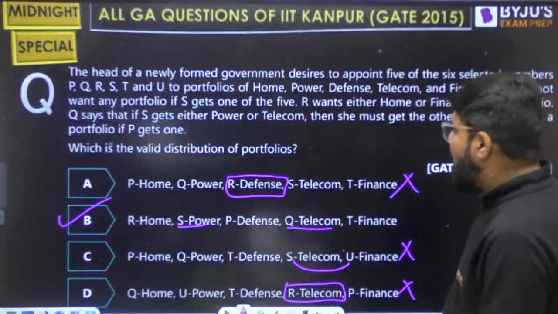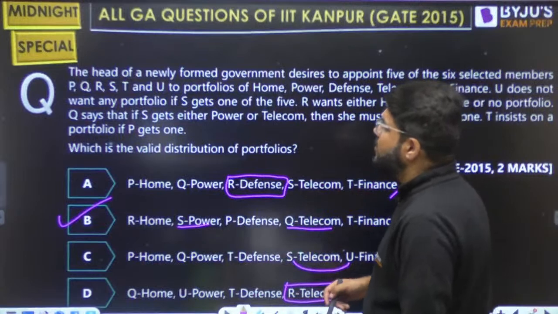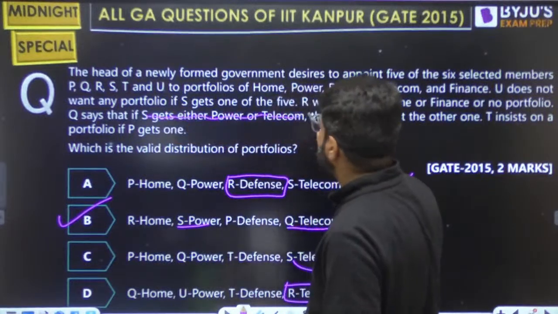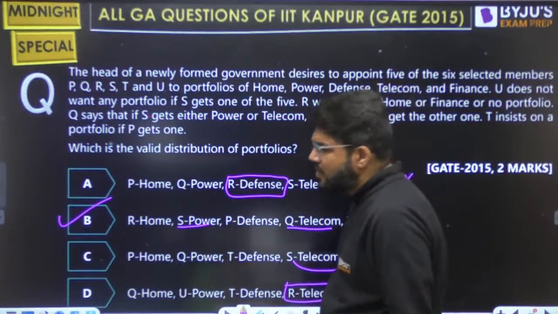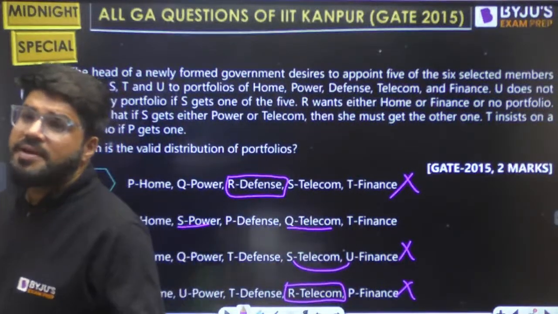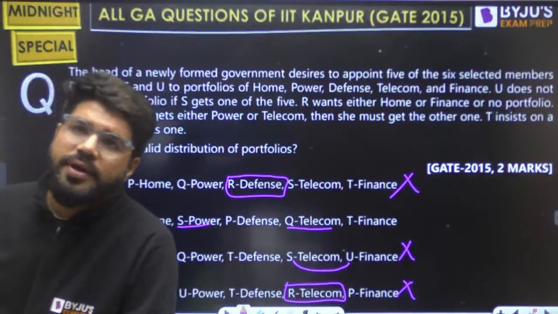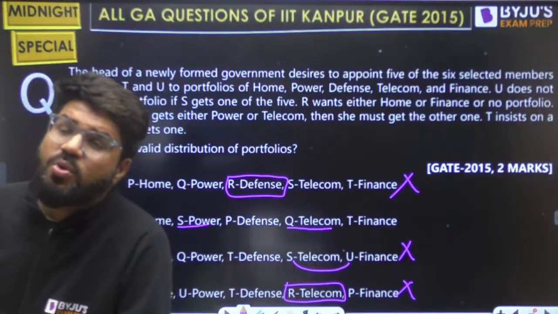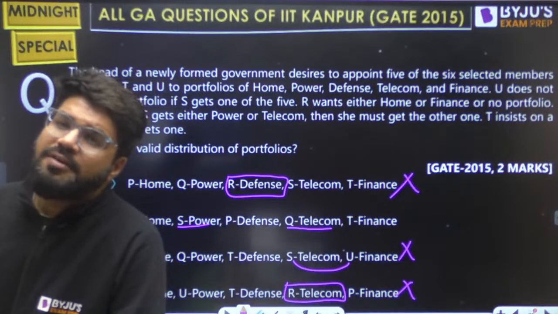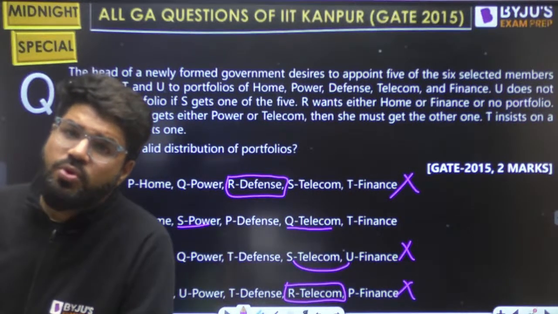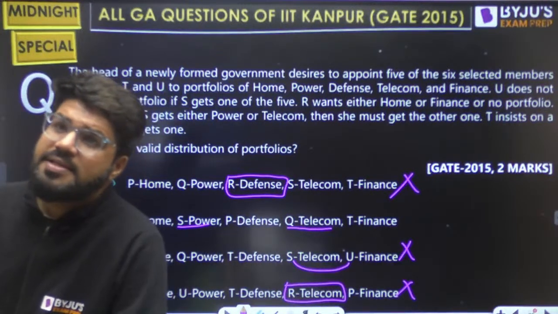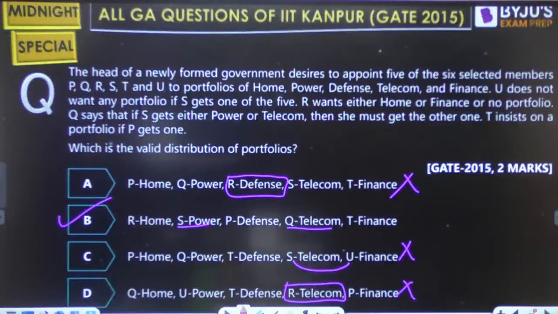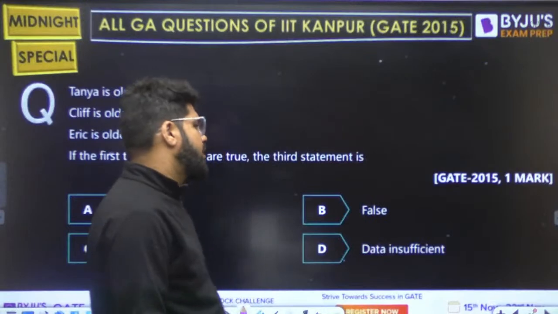That means with R only, A and D were ruled out, and we don't want to read the statements also. Guys, if you go word by word, initially maybe it was lengthy, but it's an easy scoring question for 2 marks. ये तो scoring होना चाहिए, because you don't have to solve anything. You don't have to do any calculation or use any calculator. You just have to read and tick mark. The possibilities are easily ruled out. Okay. Next की तरफ move on करते हैं.